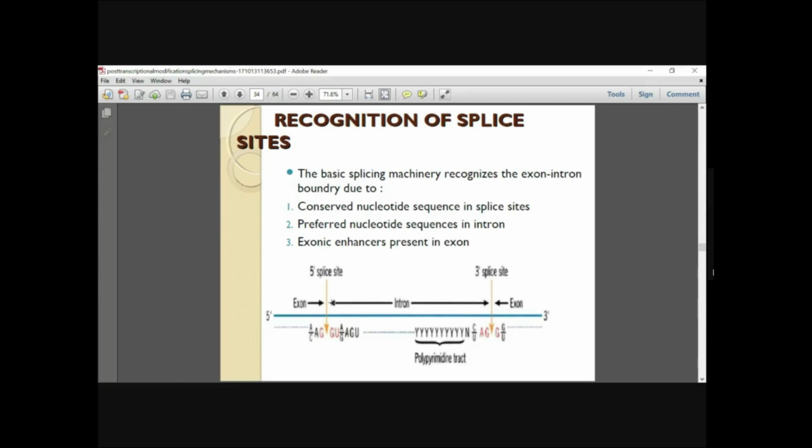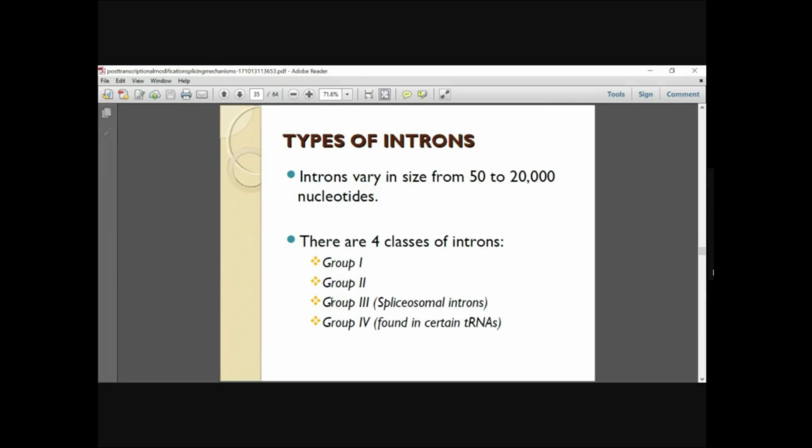Sometimes a branch point will also be present, which we'll refer to later.